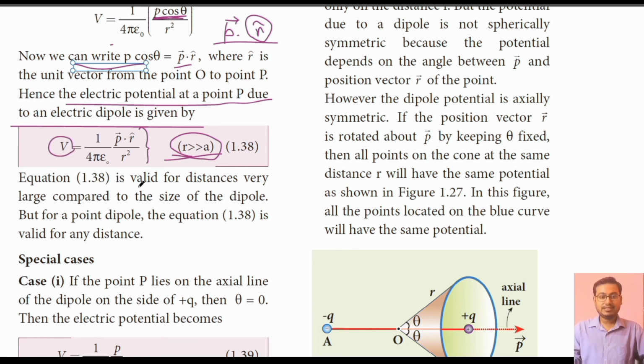Equation 1.38 is valid for distances very large compared to the size of the dipole, but for a point dipole equation 1.38 is valid for any distance. A point dipole is that dipole in which the charges are overlapping with each other. That means they are very near to each other in such a way that we just suppose it is only one charge. Okay, now coming to a special case for this topic.